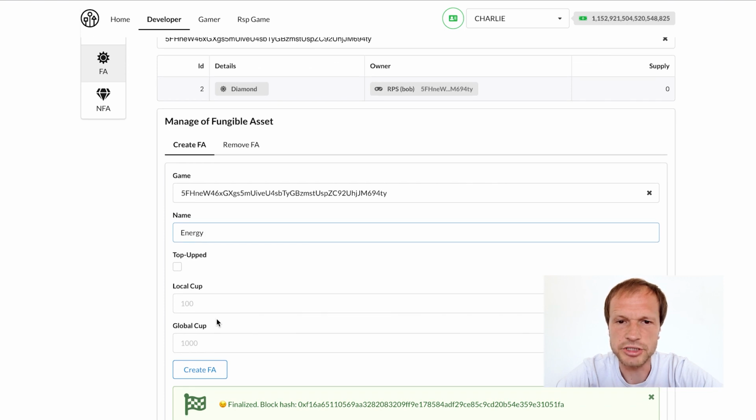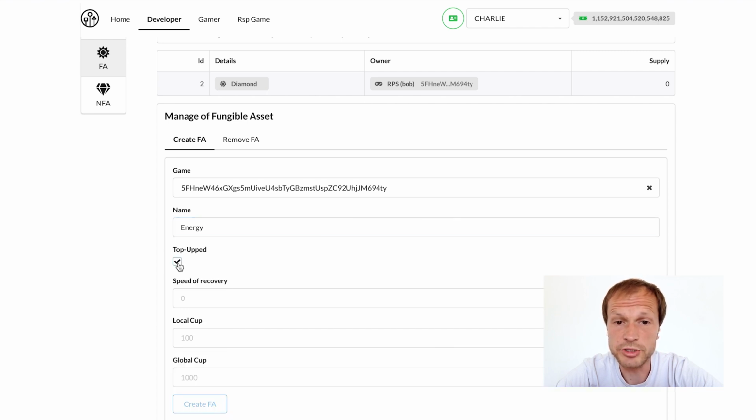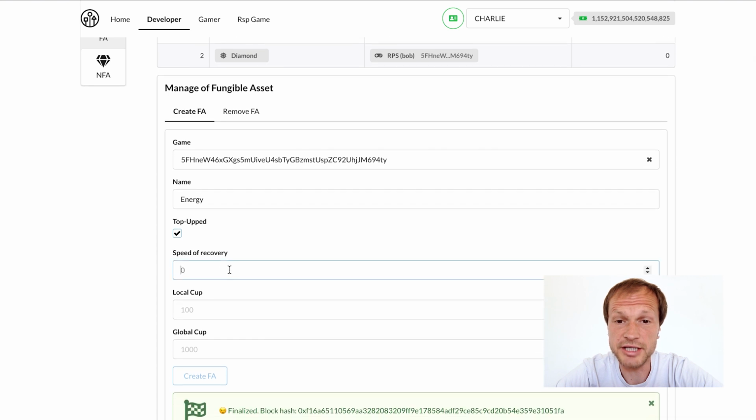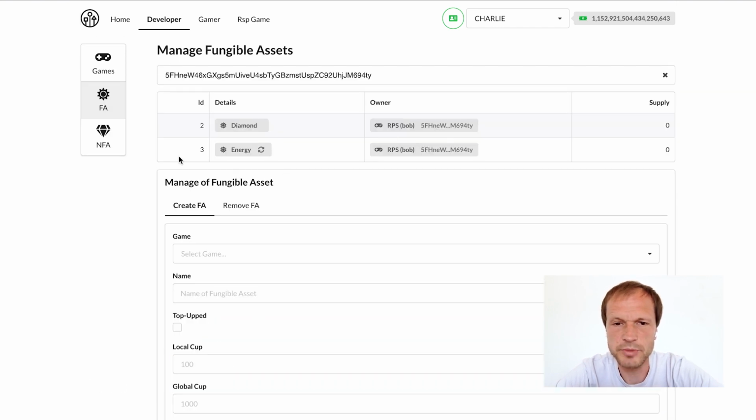But if the energy is only spent, the gamer will eventually spend everything and will not be able to pay anymore. Therefore, for energy, let's make it an auto-recoverable asset. And so that it does not grow endlessly, we will limit it, say, at level 60. This is the maximum threshold up to which energy is restored. Okay, fungible assets are done.